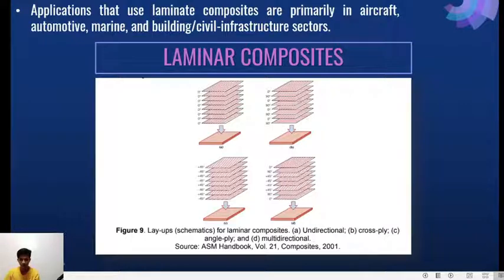Applications that use laminate composites are primarily in the aircraft, automotive, marine, and building or civil infrastructure sectors. The picture shown is the schematic diagram of the laminar composite, Figure 9, layups for laminar composite. Letter A is the unidirectional, letter B is the cross ply, letter C is the angle ply, and letter D is the multidirectional.